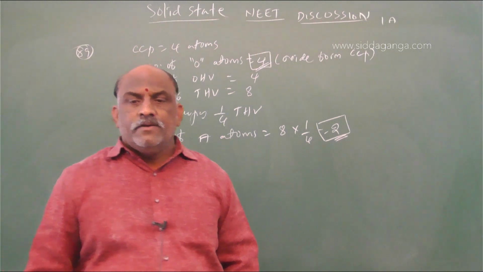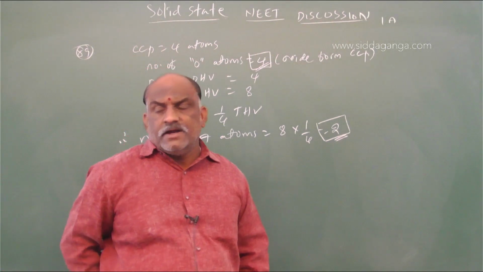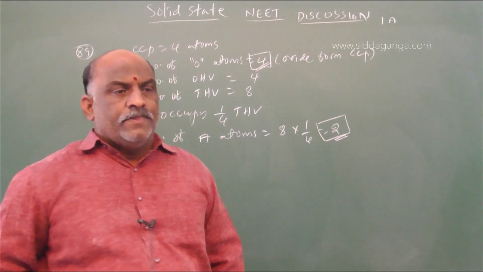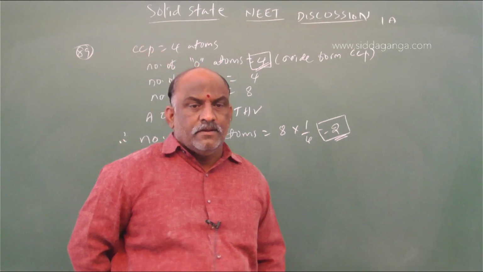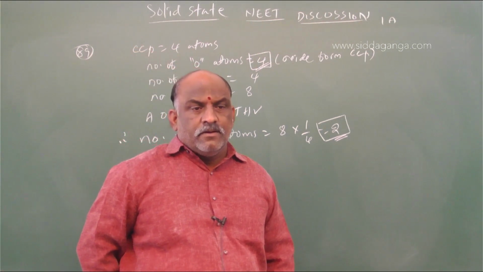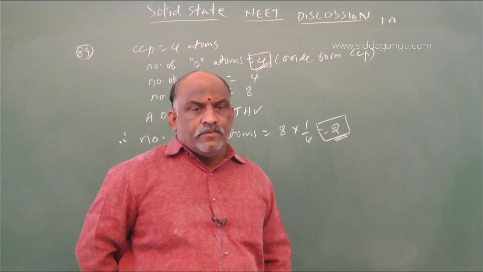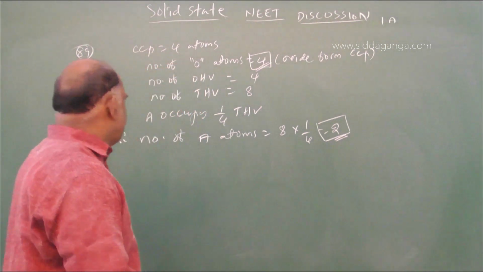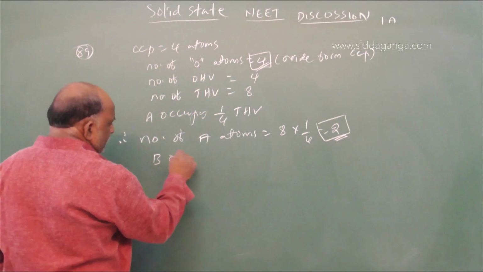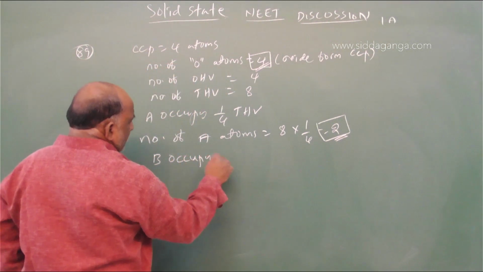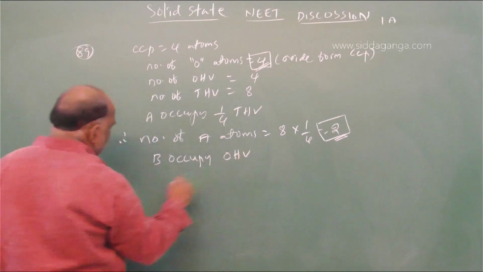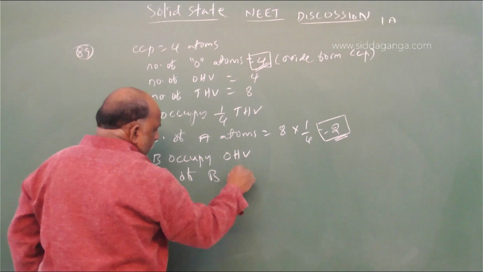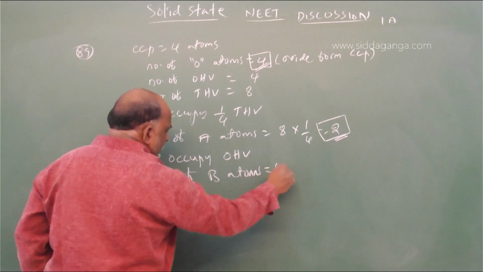A occupies 1/4 of the tetrahedral voids, and B occupies the octahedral voids. Number of B atoms is equal to 4.